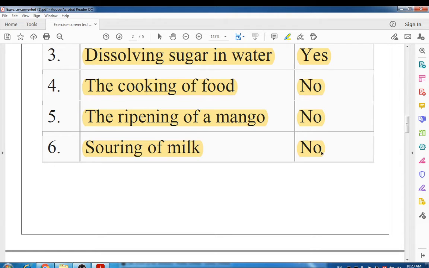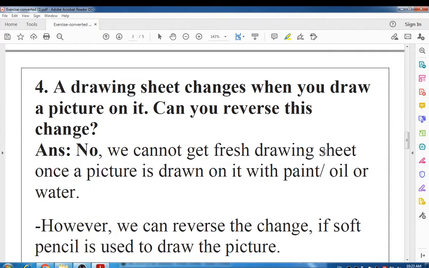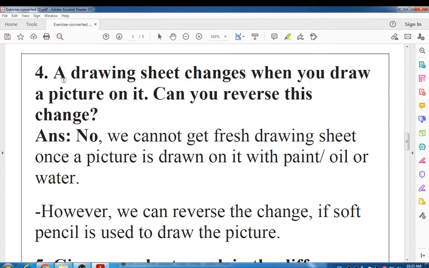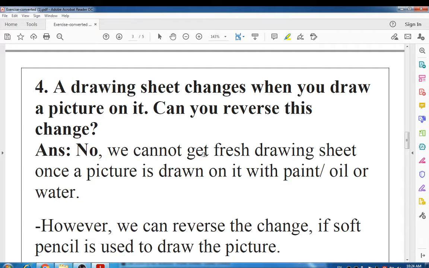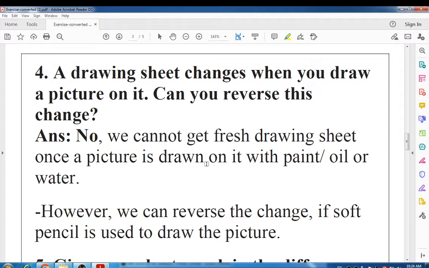So right here, no. Okay, then question number 4, a drawing sheet changes when you draw a picture on it. Can you reverse this change? Now this depends on you. If you are using a pencil, you can wipe that with your eraser, so that change can be reversed. But if you are using a pen, that cannot be reversed.